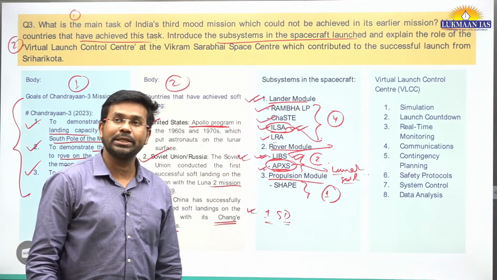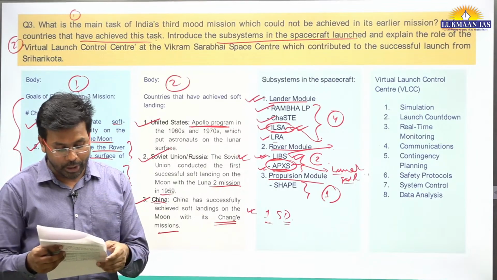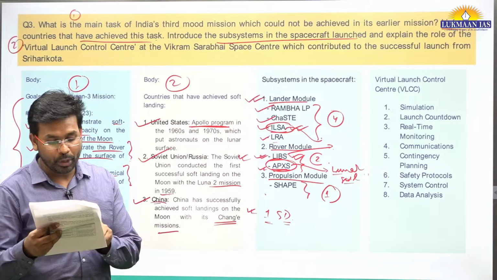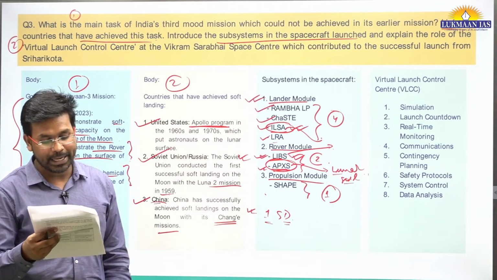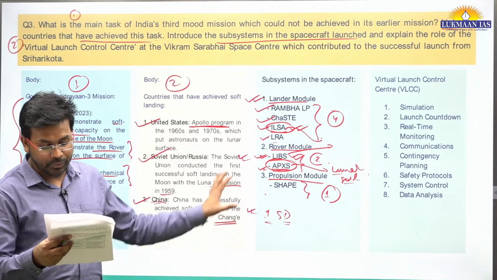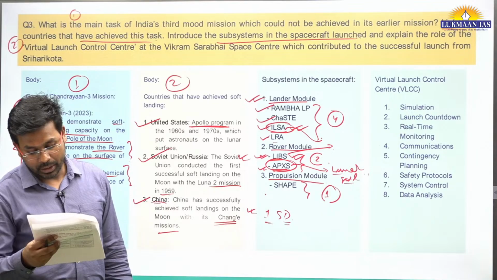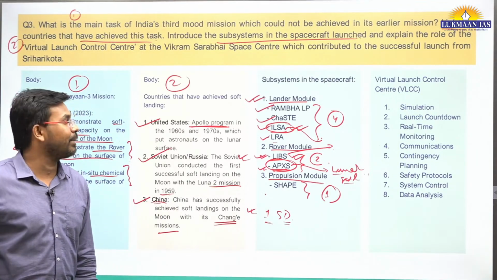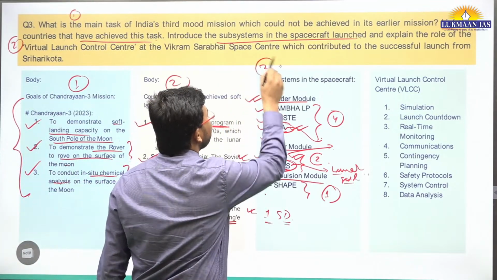Then we had a propulsion module. I have also included some images for you. The propulsion module has one payload which is known as SHAPE, spectropolarimetry of habitable planet Earth. SHAPE: future discoveries of smaller planets in reflected light would allow us to probe into a variety of exoplanets. So this was the third part of the question.